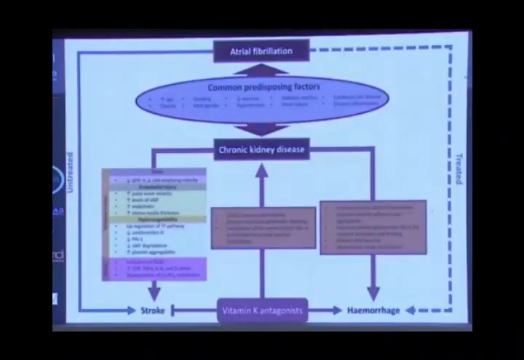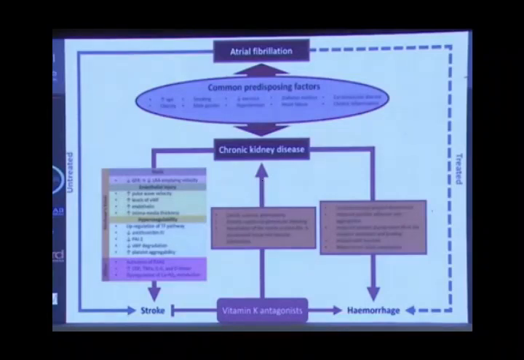On the other hand, chronic kidney disease is an important issue also. It is a double-edged sword. Chronic kidney disease, kidney failure, a double-edged sword. How is it a double-edged sword? Patients who have chronic kidney disease will have more stroke incidence. Not only that, the patient also will have more bleeding incidence.